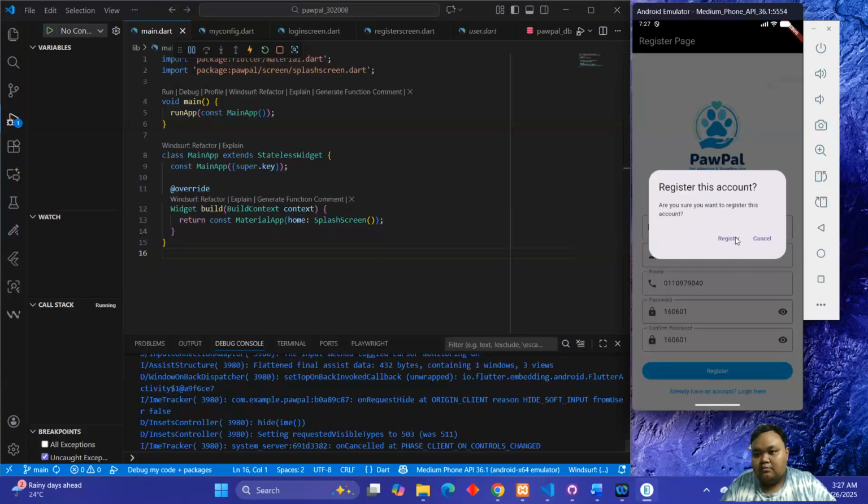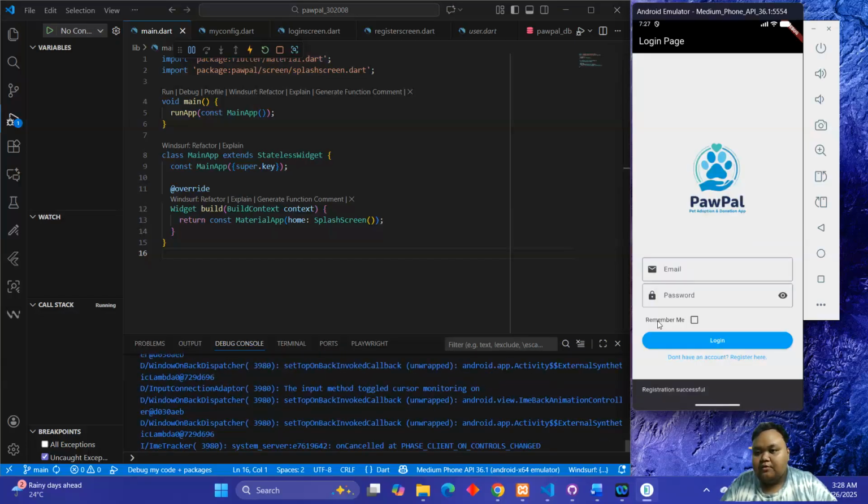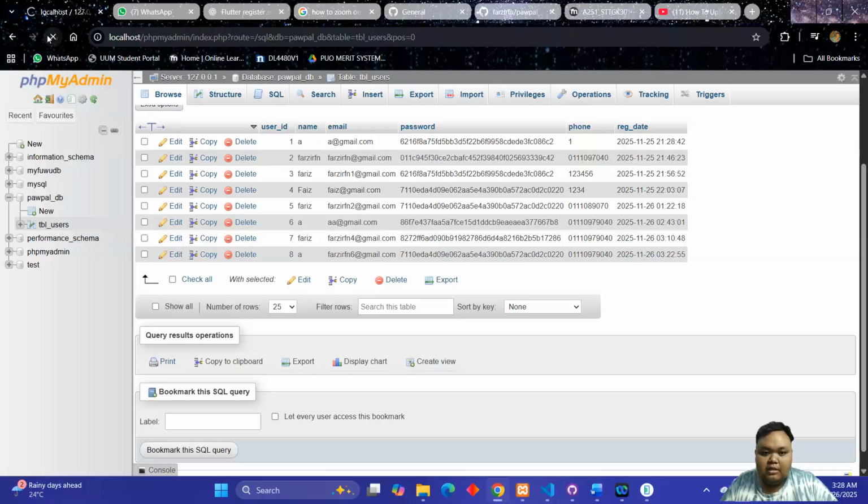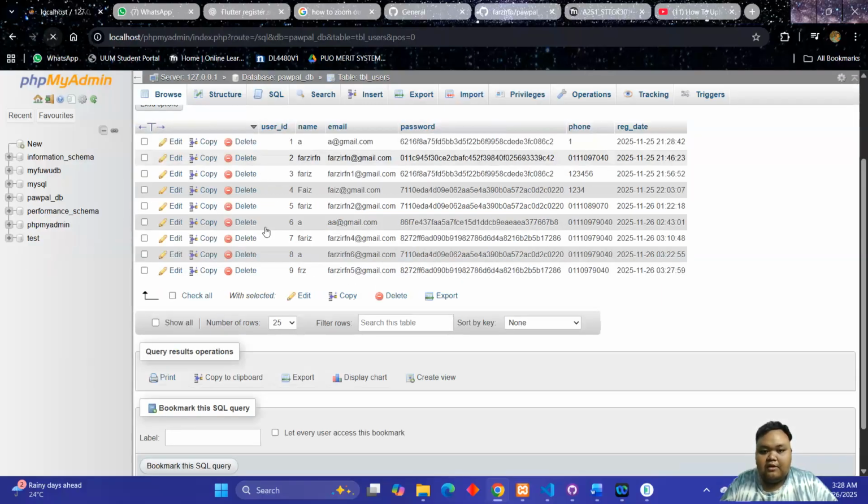Register. Then registration successful, and we navigate to the login page. Okay, now we go for the database. We look at the database, whether the data is there or not. Now we can refresh the phpMyAdmin, and we can see FRZ, Farifah 5, all the password, full name and register date was stored at the database.